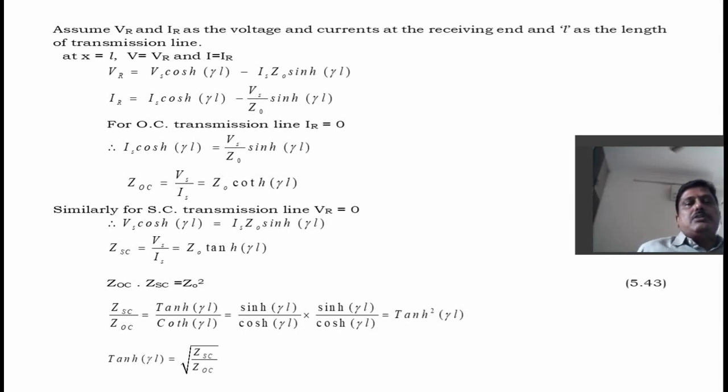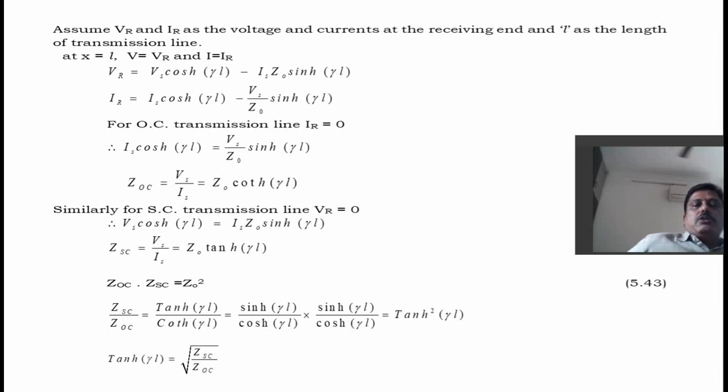Substituting in the above equations, we get VR equal to Vs cosh gamma L minus Is Z0 sinh gamma L, IR equal to Is cosh gamma L minus Vs by Z0 sinh gamma L. For open circuited transmission line, IR equal to 0. Therefore, Is cosh gamma L equal to Vs by Z0 sinh gamma L. ZOC equal to Vs by Is equal to Z0 coth gamma L.